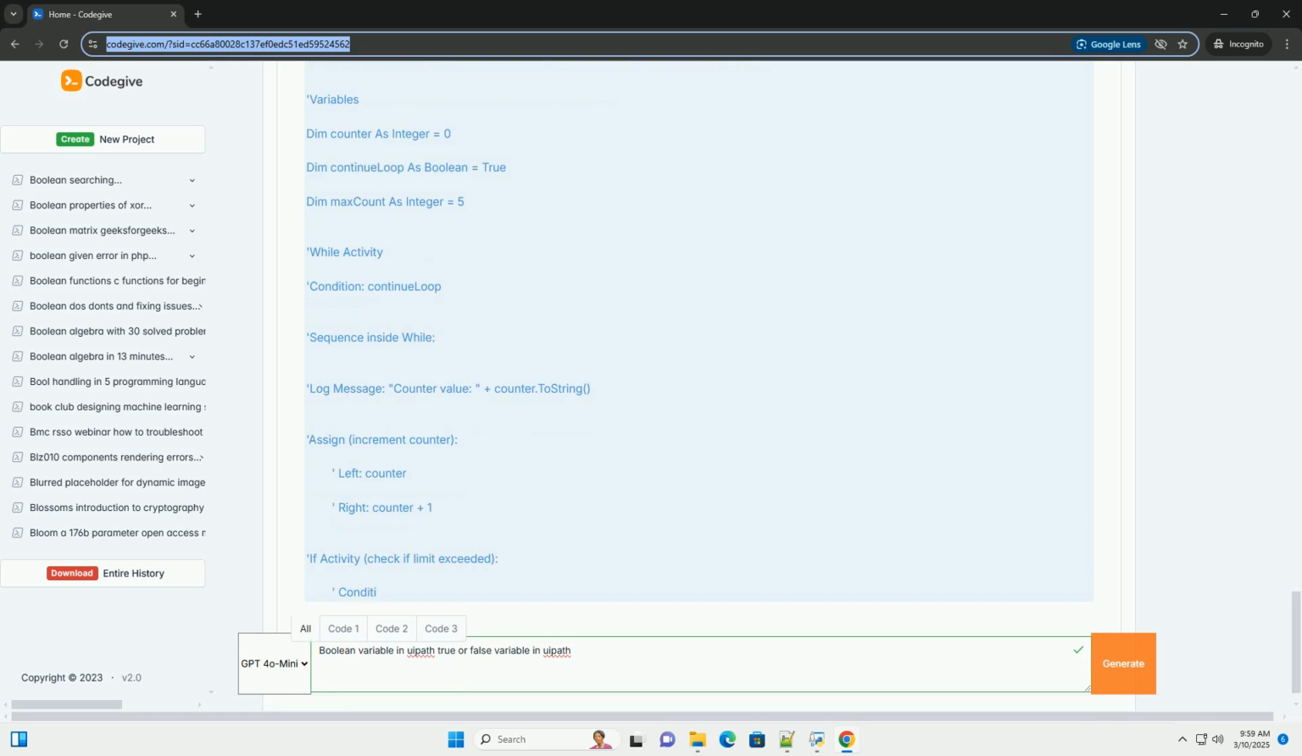By understanding the concepts outlined in this tutorial and practicing with the provided code examples, you'll be well equipped to effectively leverage Boolean variables in your UiPath workflows to create robust and intelligent automation solutions. Remember to prioritize clarity, maintainability, and proper error handling in your code. Good luck.